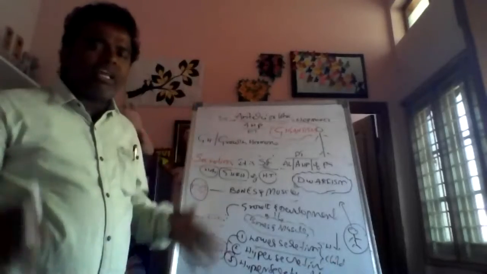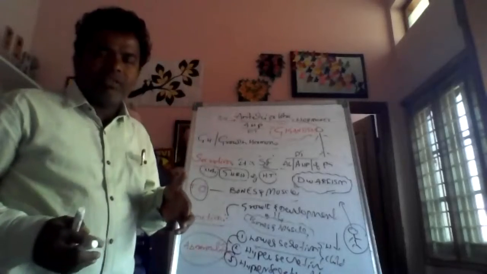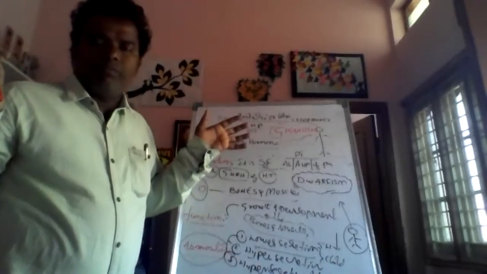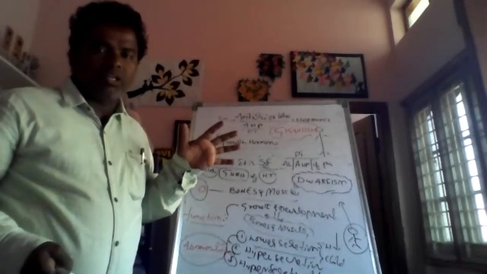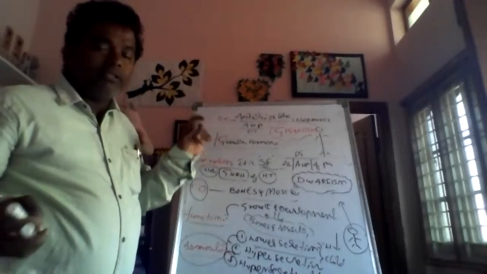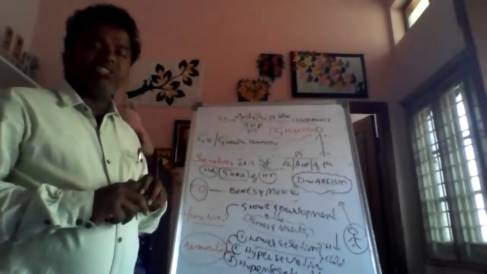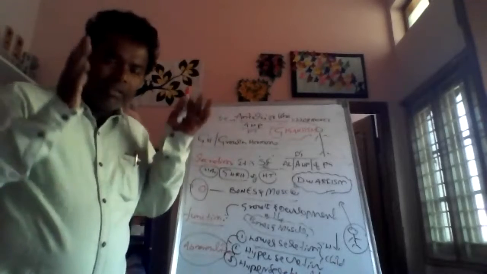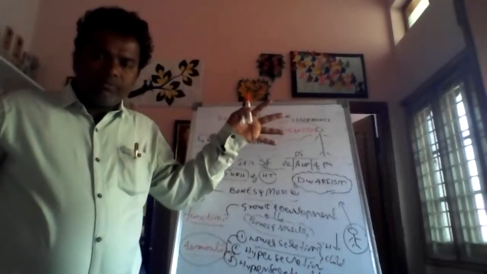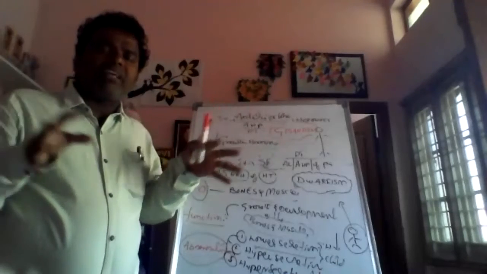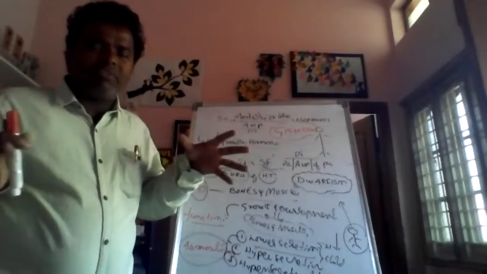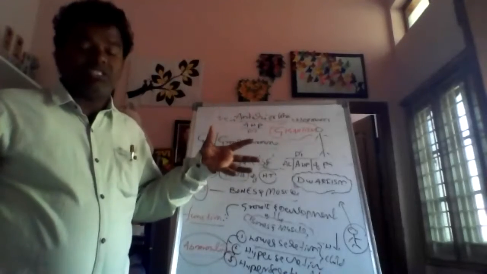The bones and muscles grow in length and breadth, and the skull looks very large.